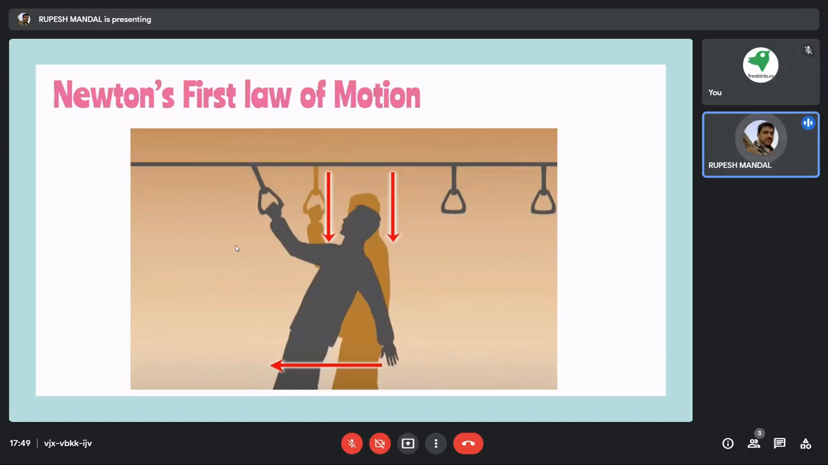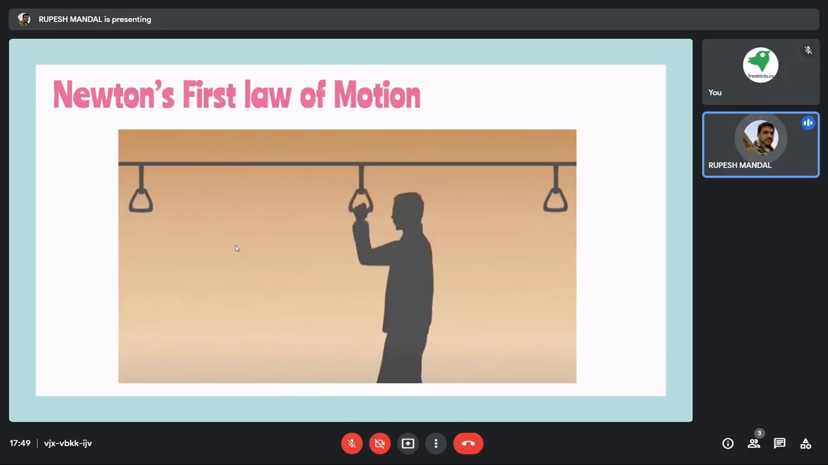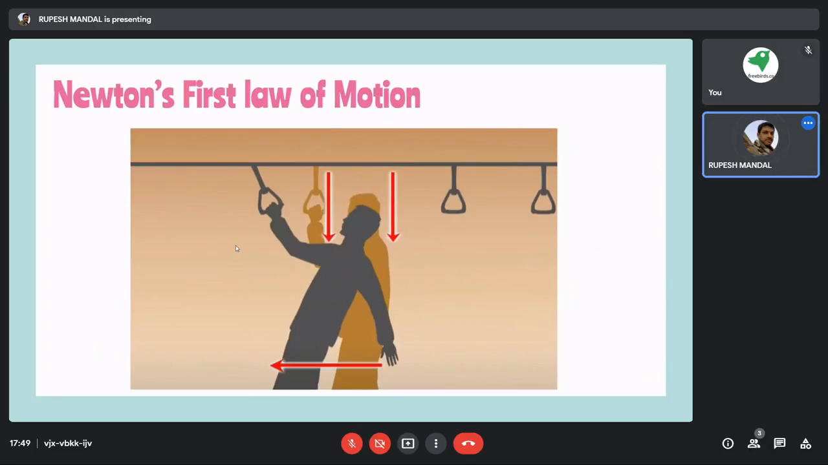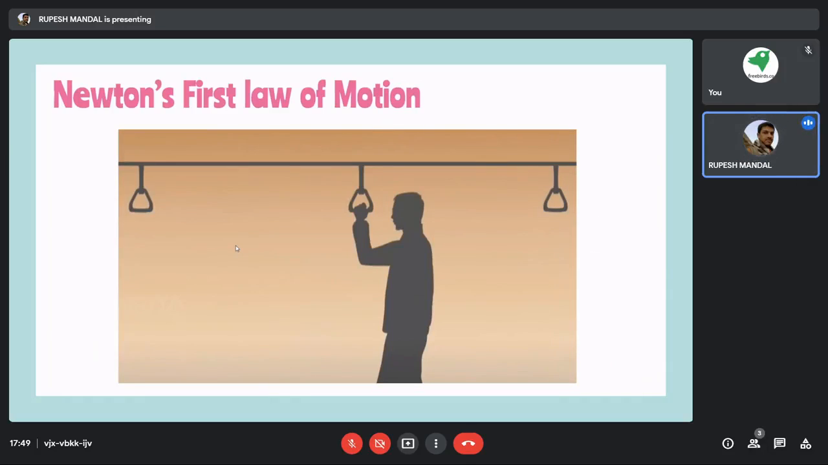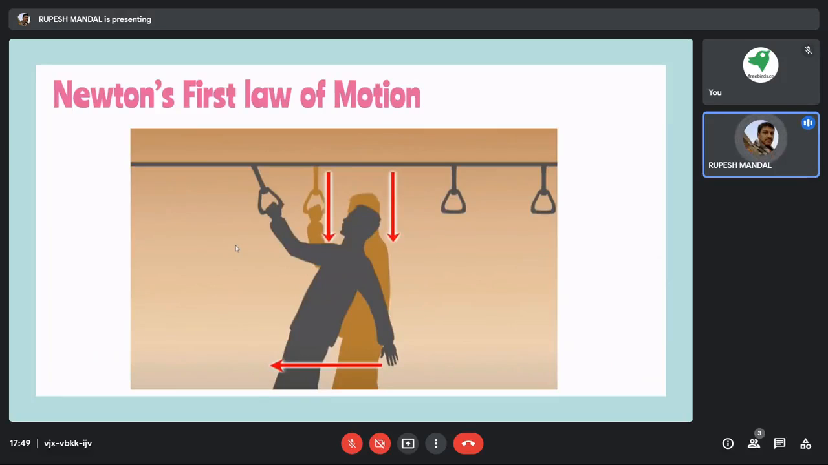Now why is this happening? Initially I was standing and the bus was also standing, and once the bus suddenly starts moving, I will tend to fall down. Why is this happening? Initially my body was at rest, and the bus is also at rest. Fine. So in this first picture, the bus is at rest and the human body is also at rest.